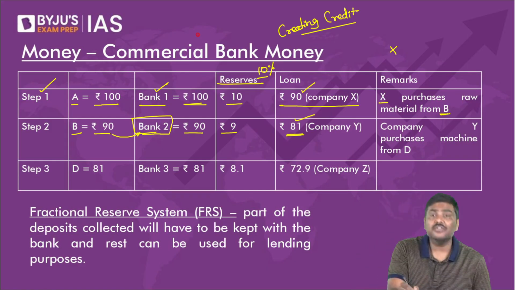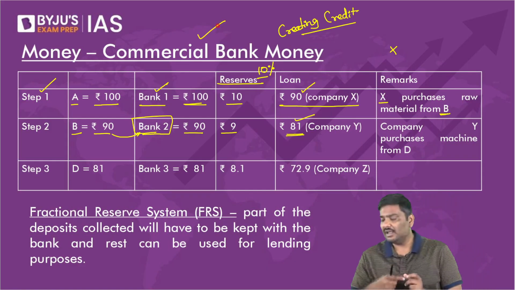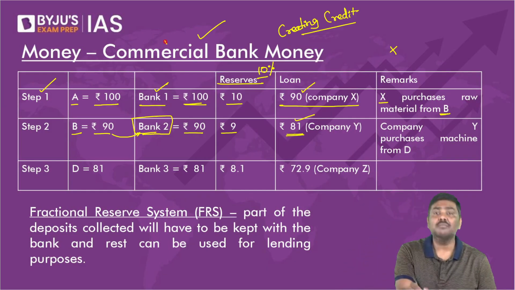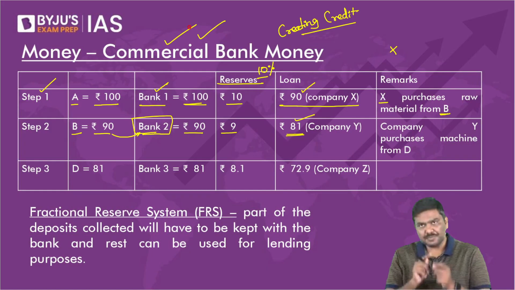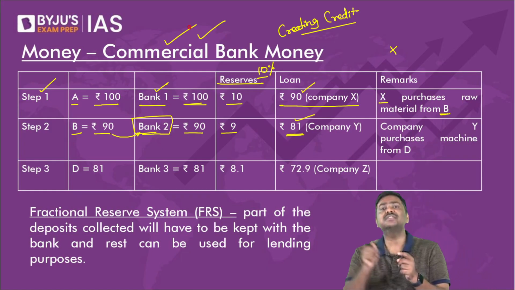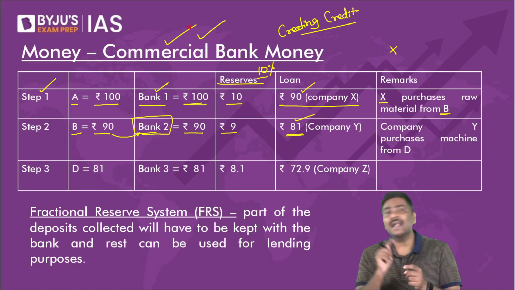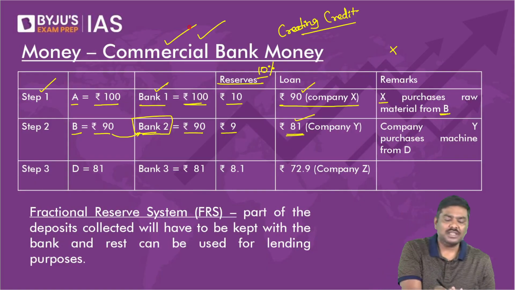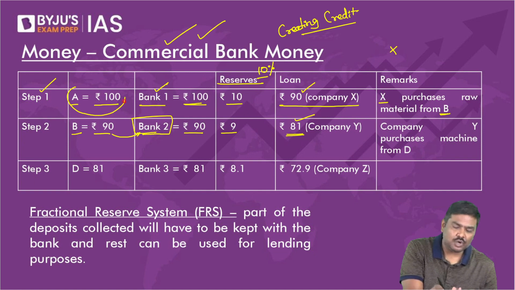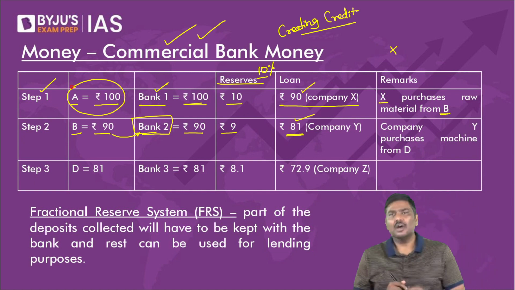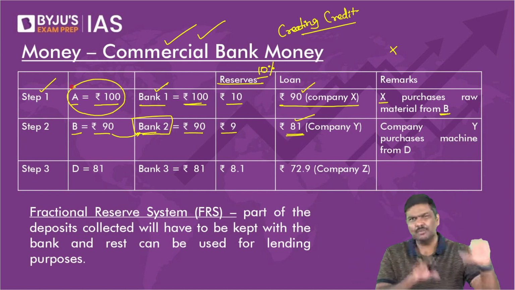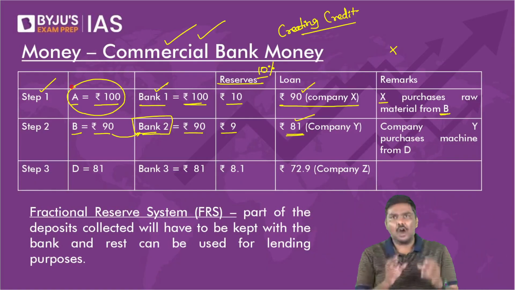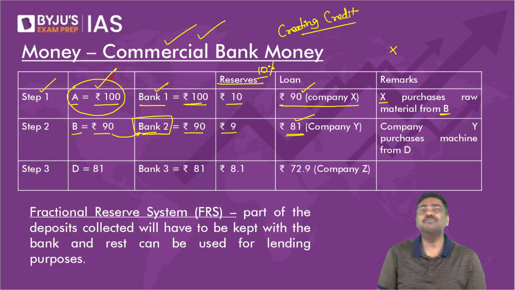This process of creation of credit, I repeat, this process of creation of credit, is referred to as commercial bank money. For example, please have a look at it and tell me how much money has been printed and issued by the system, or let's say RBI and Government of India. I'll come to that. Notes are printed by RBI, coins are minted by the government. How much is the real currency which has been printed now?